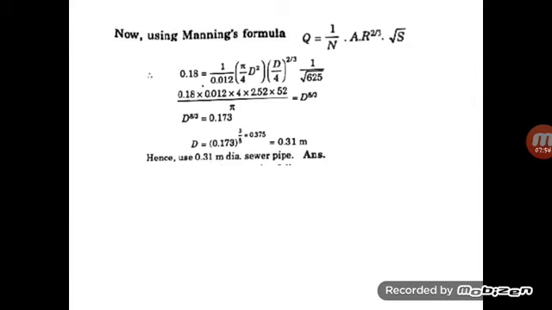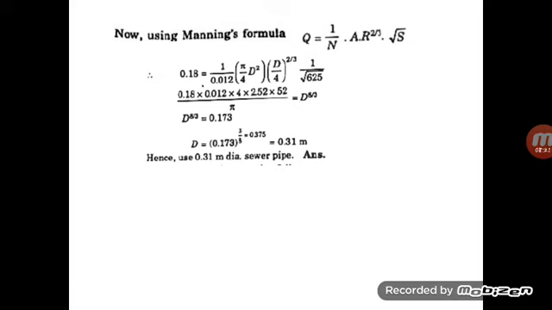Now, using Manning's formula, we are going to calculate the discharge. Q is equal to 1 by n into A into R power 2 by 3 into square root of S. We know the Q value, and by this we are going to find the diameter of the sewer pipe. The remaining values are known: we know the discharge, the n value, and the area.